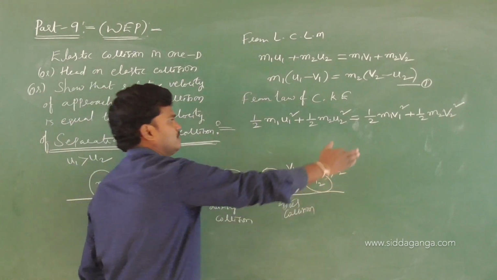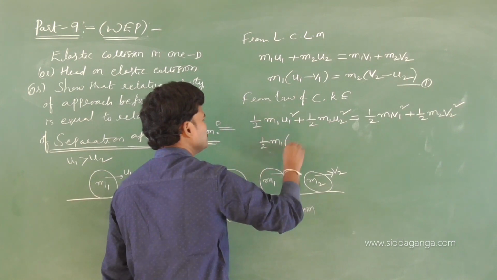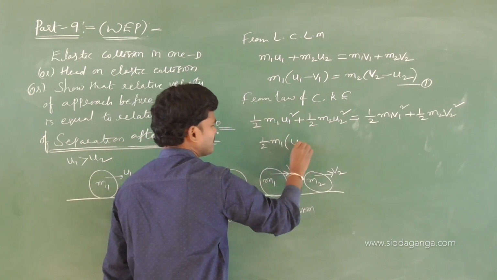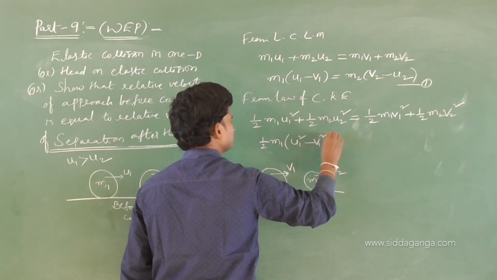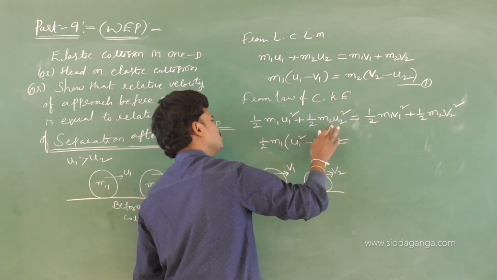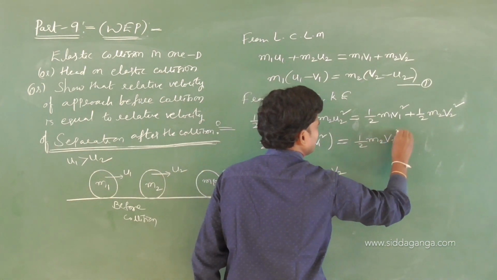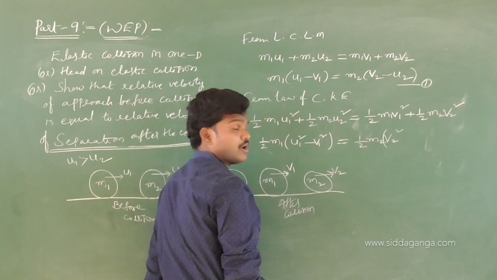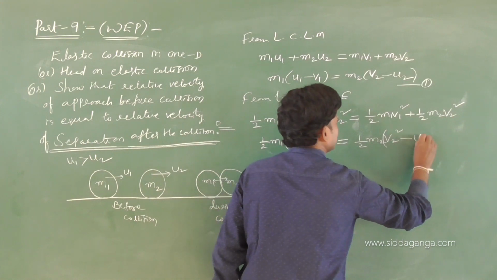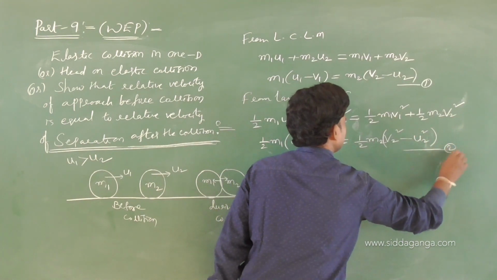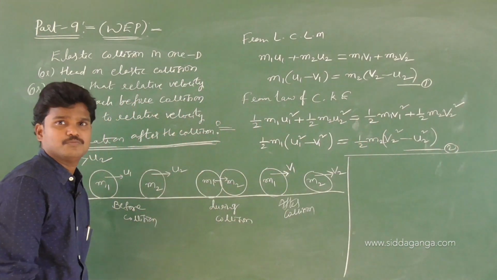And take the terms with suffix 1 to one side. So let me take half m1 common. You can strike off half, no problem. So half m1 common, this is u1 square. Take this one to the left. Half m1 common, v1 square. Half m2 u2 square, you take it to the right side. Half m2 v2 square, I have taken half m2 common, and taking this value to the right, with half m2 as common, minus u2 square. Keep this as equation number 2. Equation number 1, equation number 2.